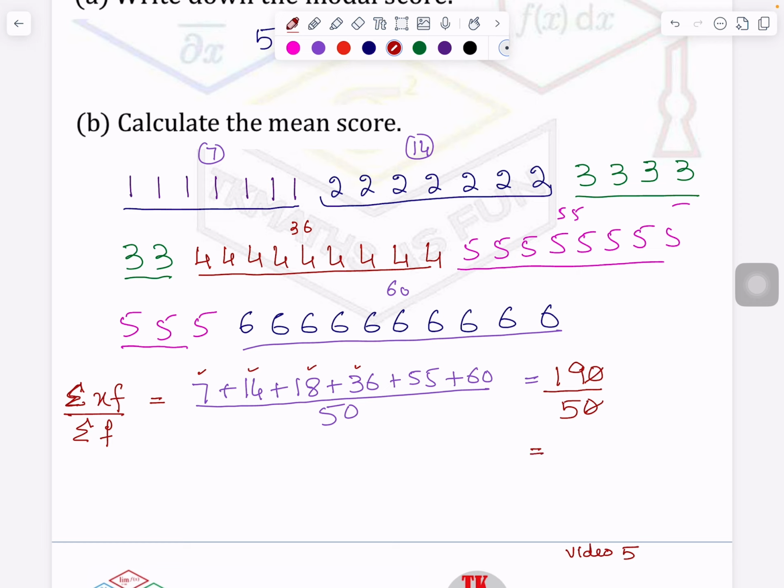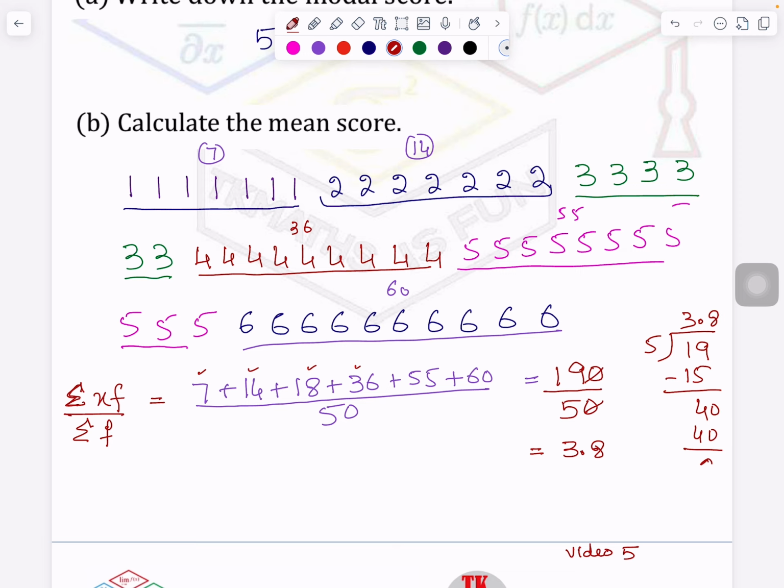After that you will divide 190 by 50, the 0s I have cancelled. So you can divide it by 5, and your answer will be 3.8. So you can take help of long division, because a calculator will not be allowed to you. So 5 3s are 15, sorry. Then decimal, 5 8s are 40, right? So this is how you will calculate the mean score.